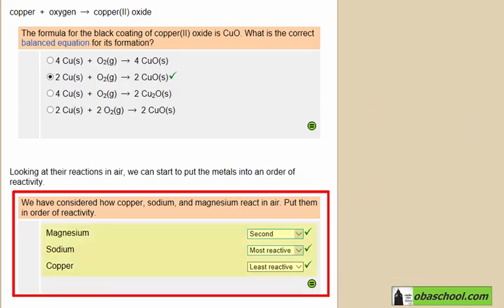That's correct. Sodium is the most reactive metal, then comes magnesium, which needs to be heated, and finally we have copper, which is the least reactive metal because it needs to be heated for a long time to form the oxide.